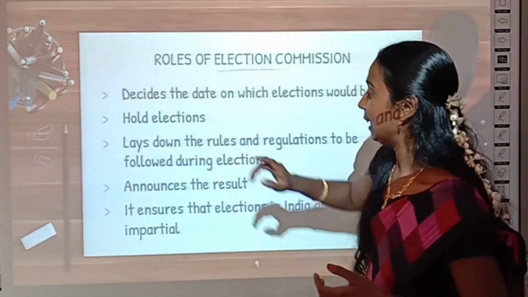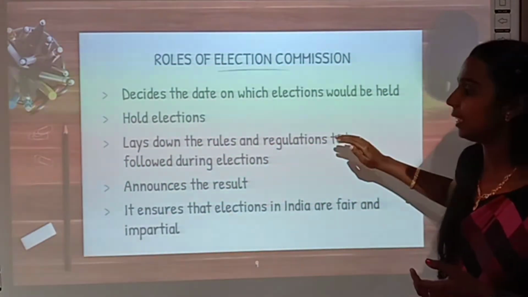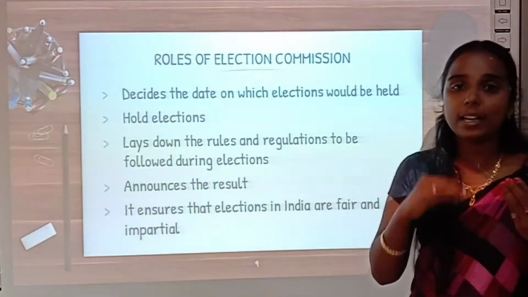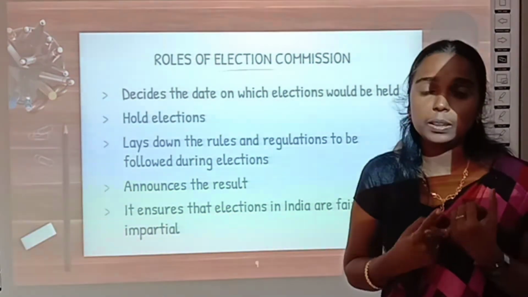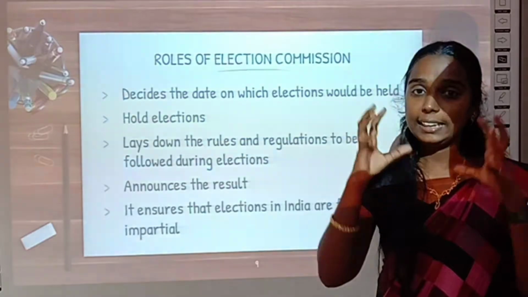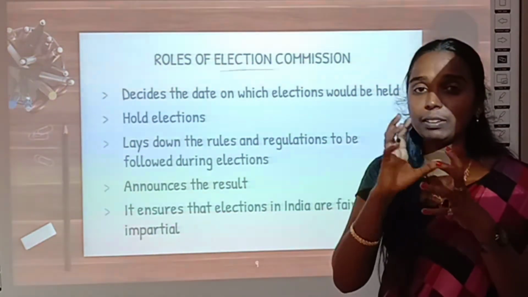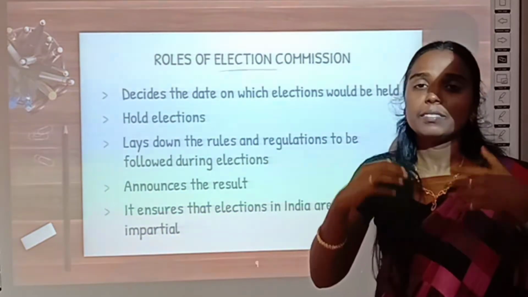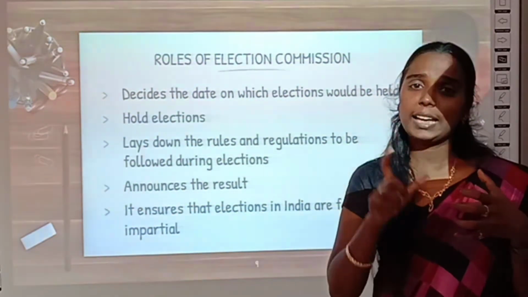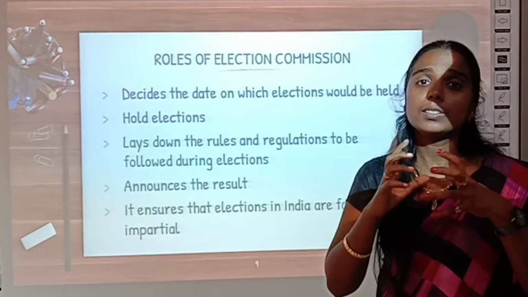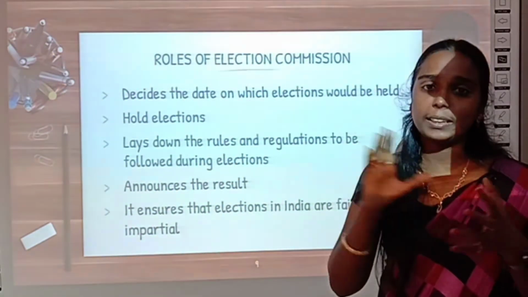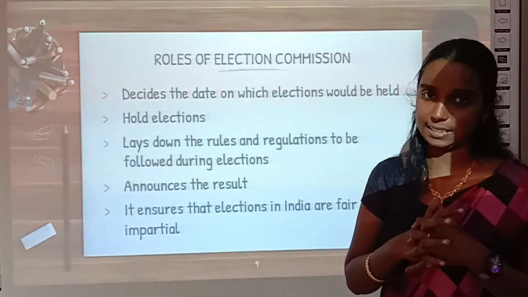And then they lay down the rules and regulations to be followed during elections. They will fix what rules the people have to follow and what rules the election officers have to follow. They will frame all these rules. So one basic rule is what? We can cast a vote only if we have a voter ID with us, right? So that is one of the basic rules. Like that they will regulate so many rules to participate in elections.